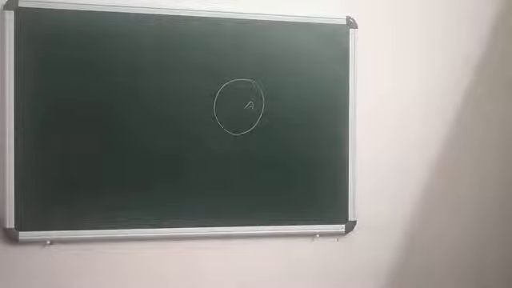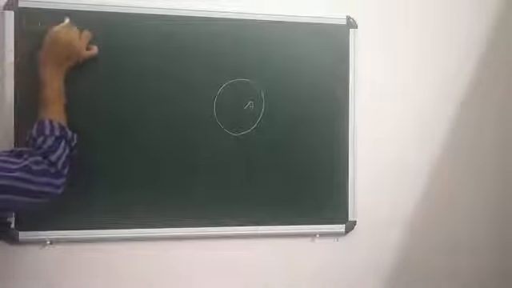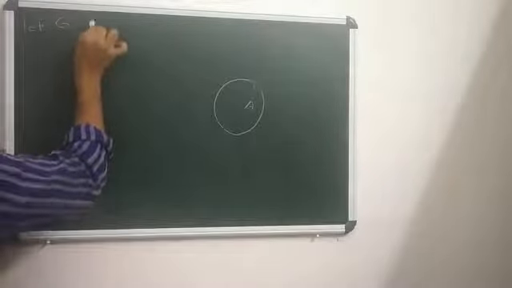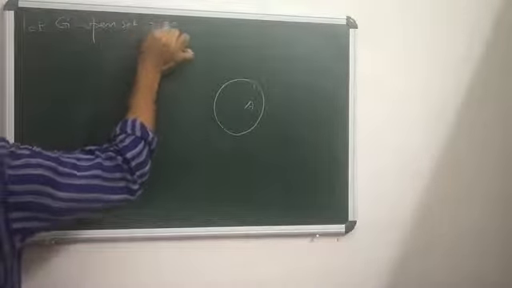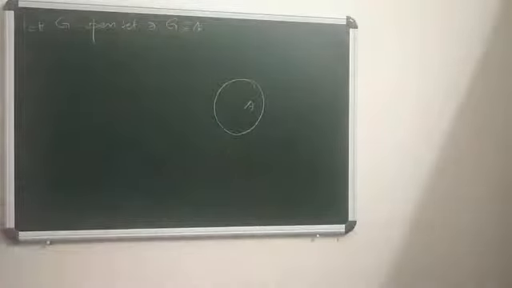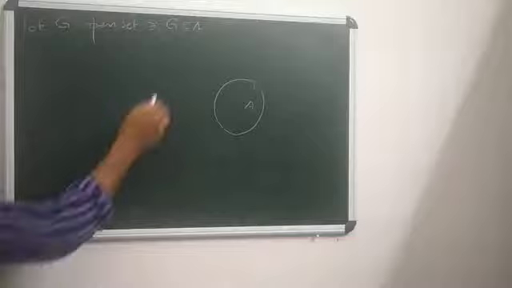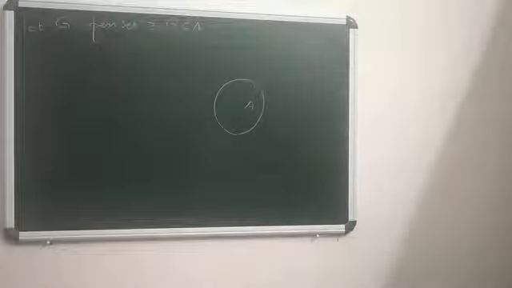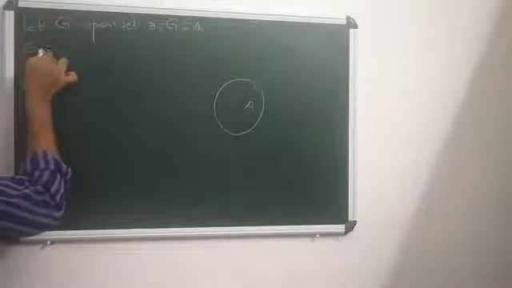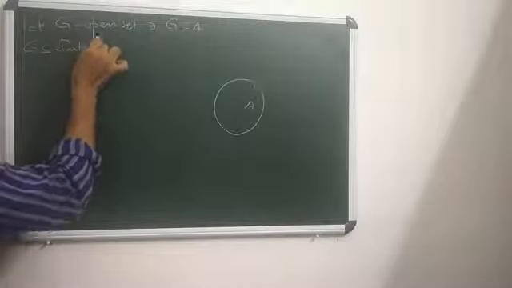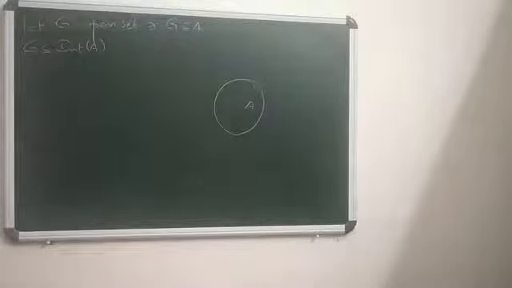So let G be an open set such that G is a part of A. Now we say that interior A is the largest open set contained in A. So here we have to show that G is a part of interior A. If we prove G is a part of interior A, then we can conclude that interior A is the largest open set that is contained in A.